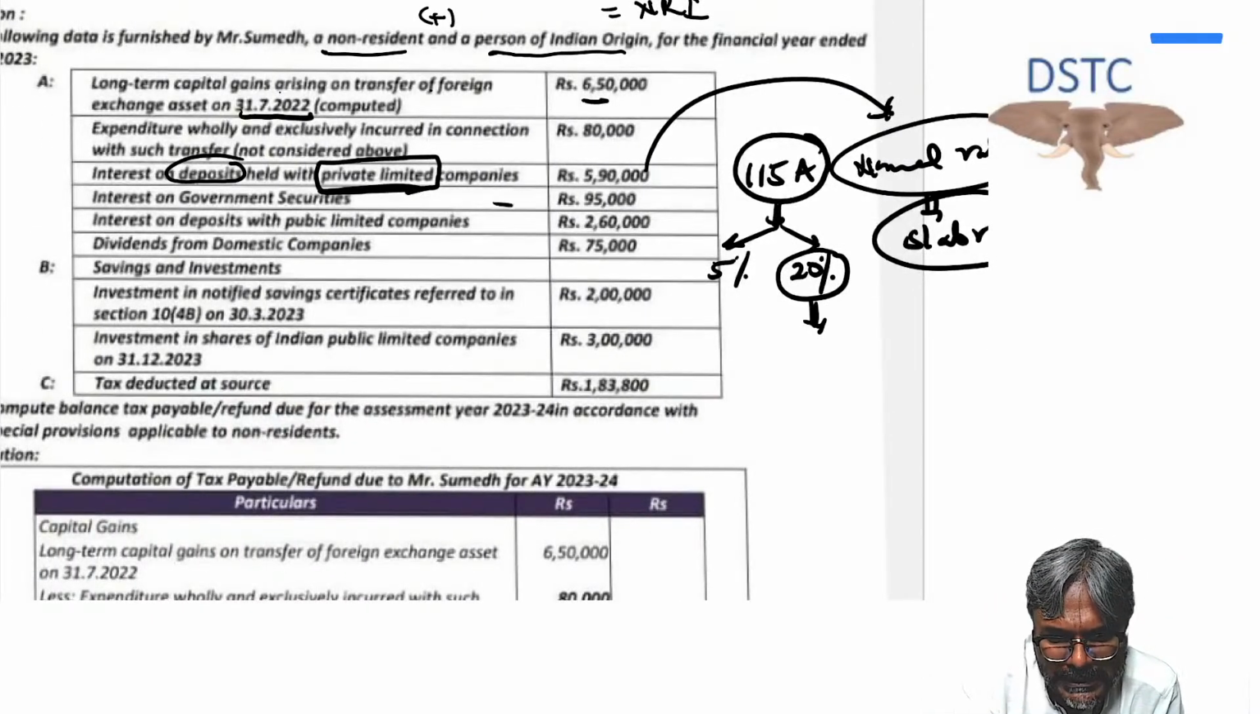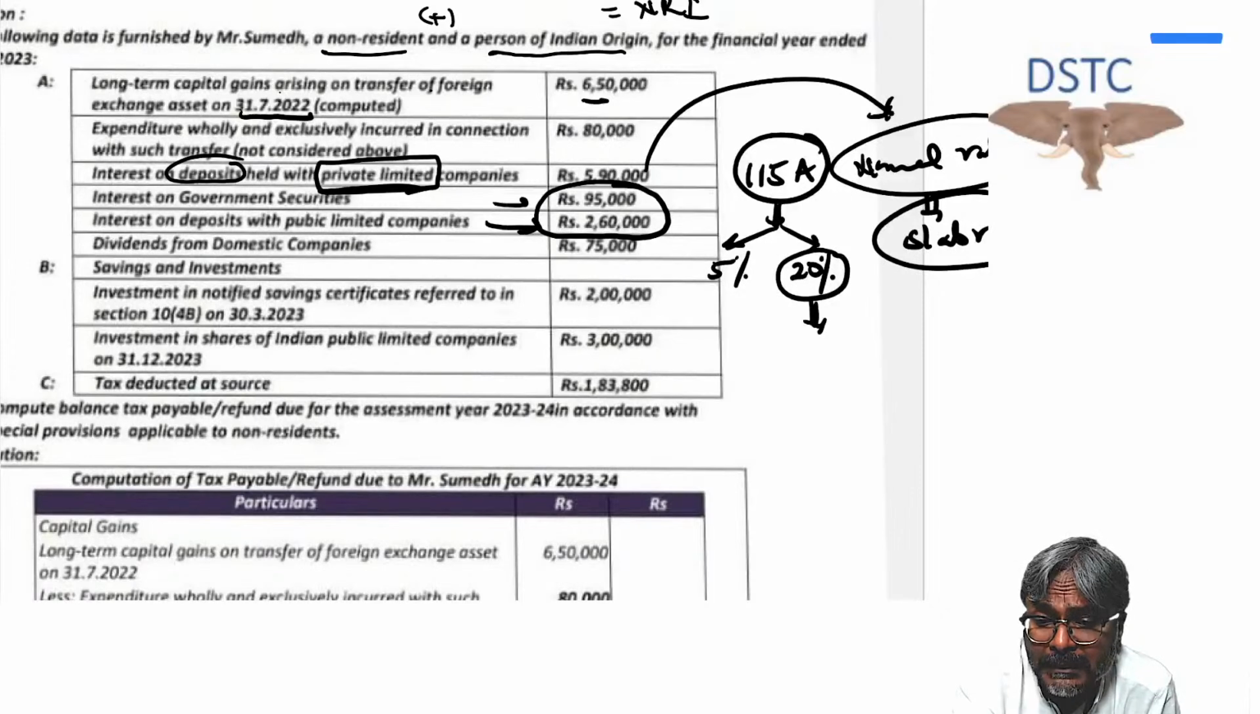Now, on that note, students, if you see further over here, interest on government securities 95,000. Interest on deposit with the public limited company 2,60,000 rupees. As far as public limited company and government securities are concerned, are they specified assets? The answer is yes. So for the government securities and the deposit with public limited company, can I go with that 20% rate applicable in chapter 12A? The answer is yes.